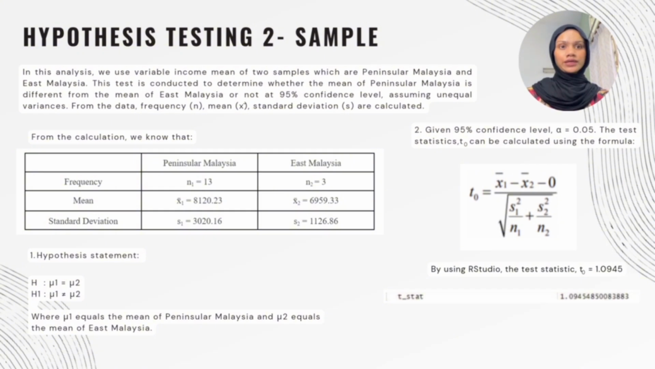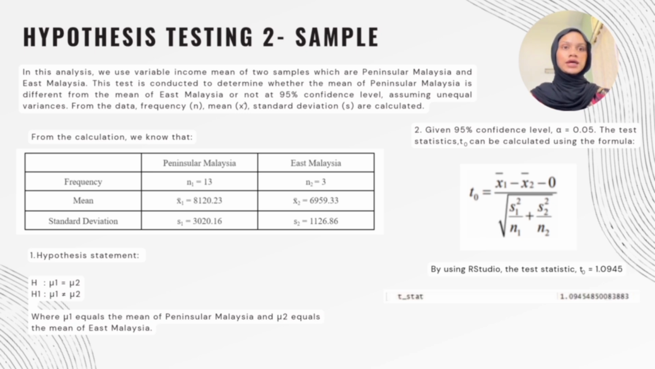From the table shown in this slide, we know that the frequency of Peninsula Malaysia is 13, while East Malaysia is 3. For the mean for Peninsula Malaysia is 8,120.23, while East Malaysia is 6,959.33. And the standard deviation for Peninsula Malaysia is 3,020.16, while East Malaysia is 1,126.86.